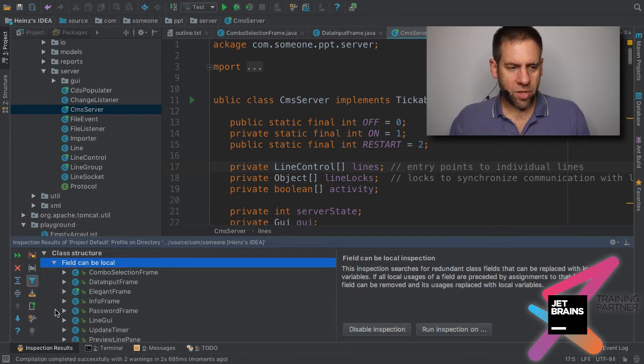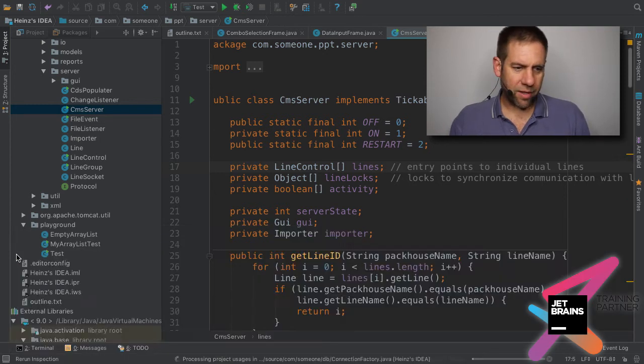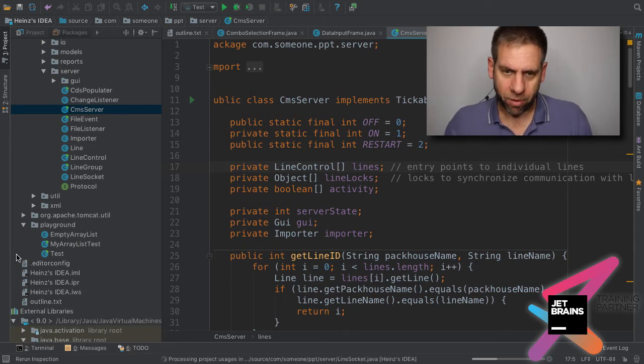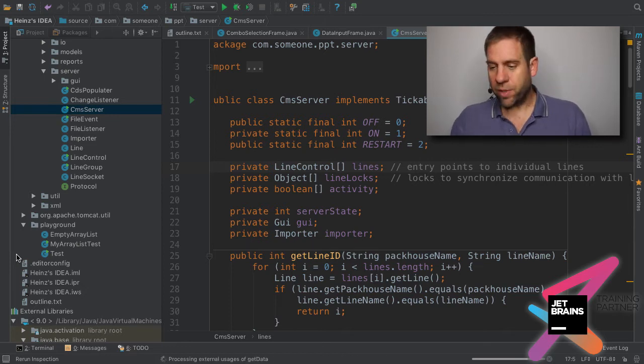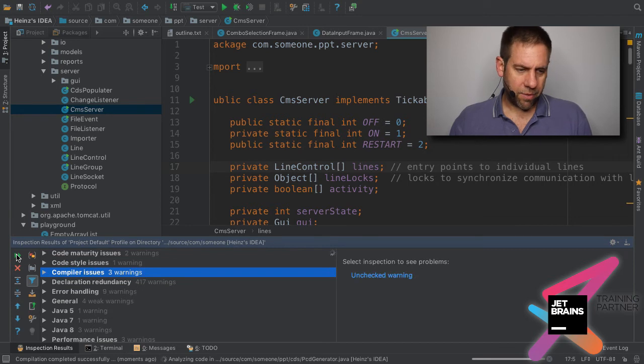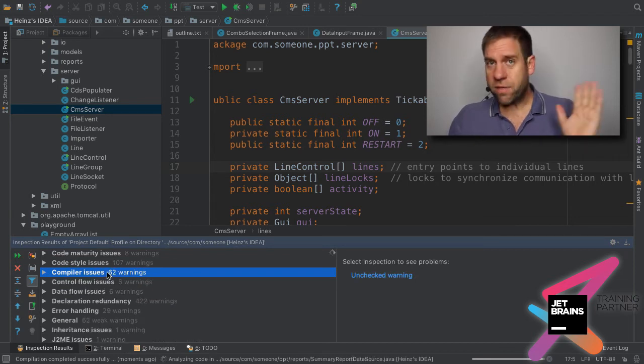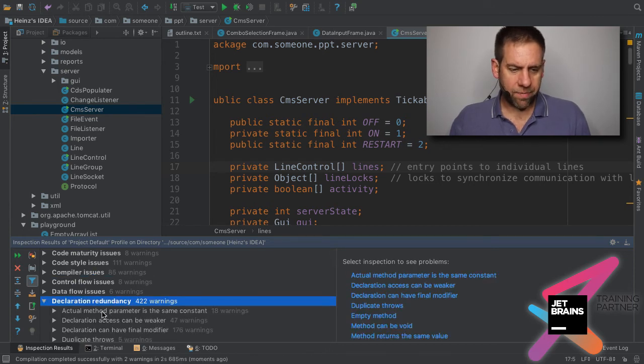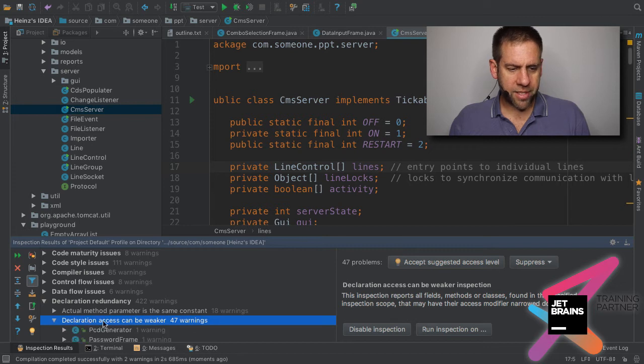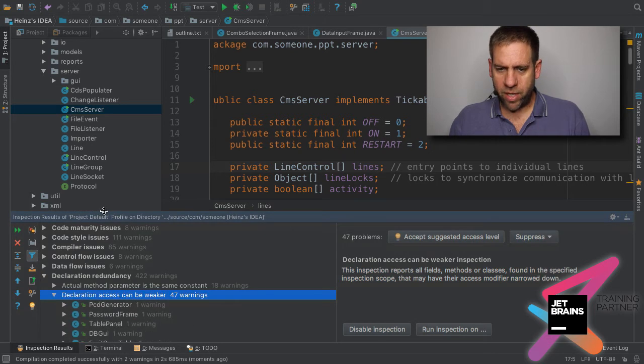And what you need to do is after you've done that, you have to run it again, because sometimes the inspection doesn't pick up all of the problems, and it actually finds additional ones once you run it a second time. I'm not sure why that is, but it just is. And there are lots of different things like declaration redundancy. Declaration access can be weaker. Now this is a really good one.